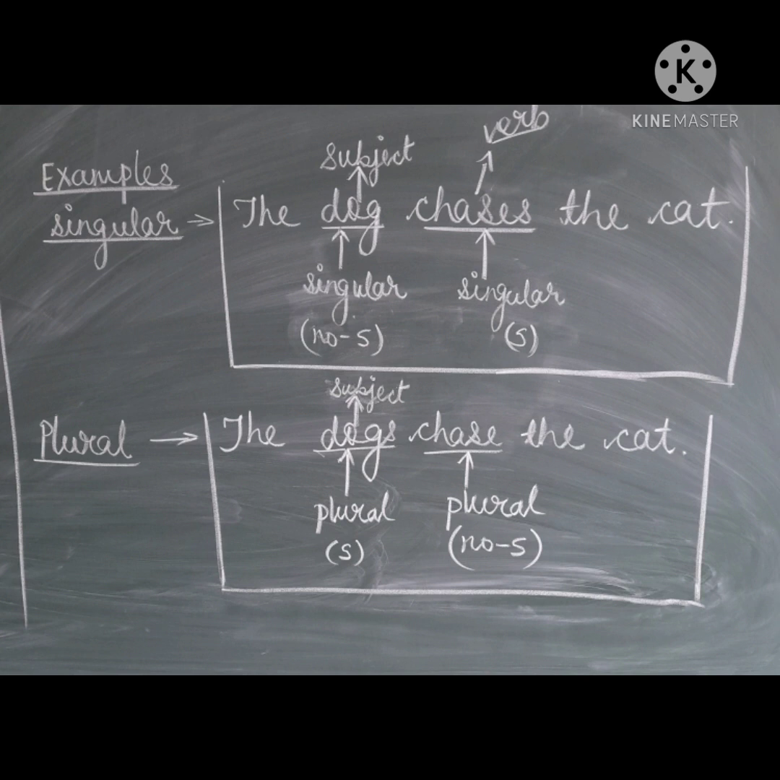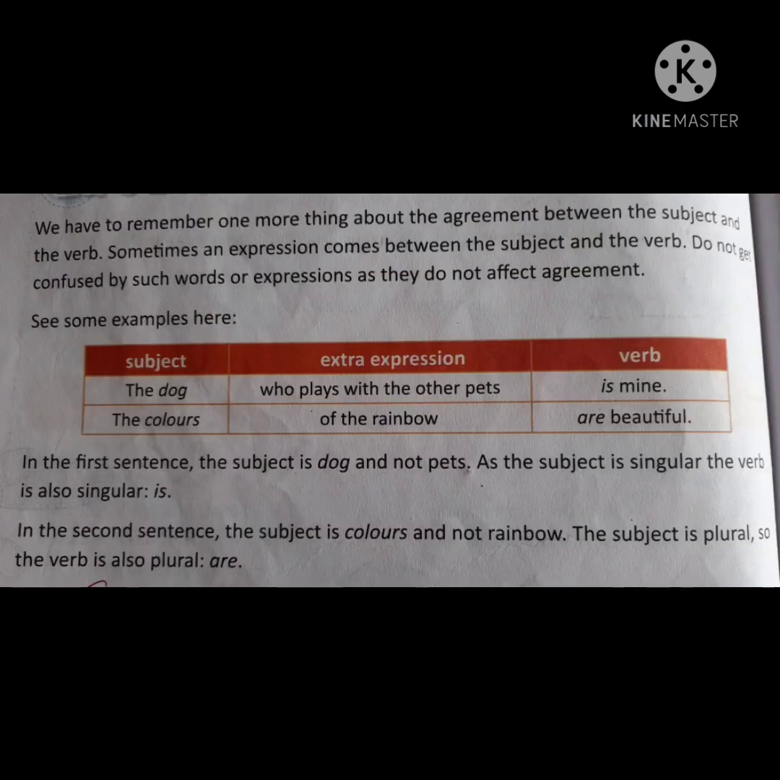Now children, look at this table. You have to remember one more thing about the agreement between the subject and the verb. That is, sometimes an expression comes between the subject and the verb. In this table you can see one subject is there, one extra expression is there, and one verb is there, isn't it? So this extra expression comes between the subject and the verb. So you do not get confused by such words or expressions, as they do not affect any agreement.